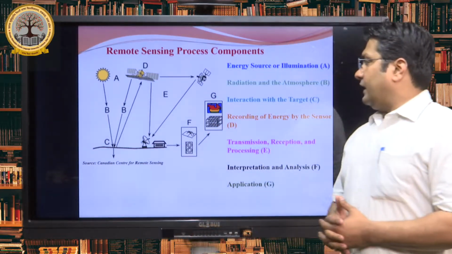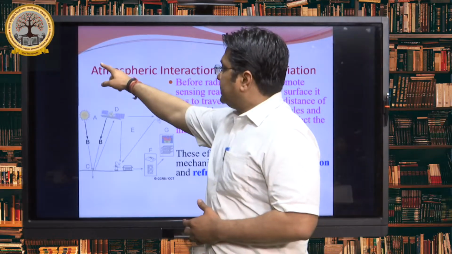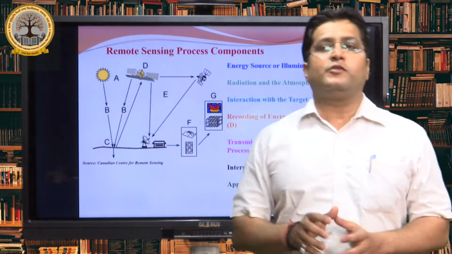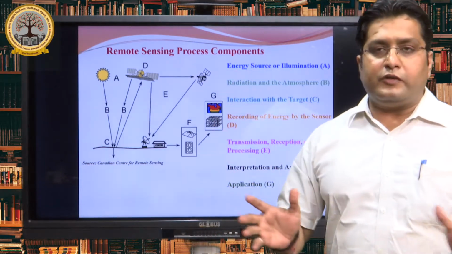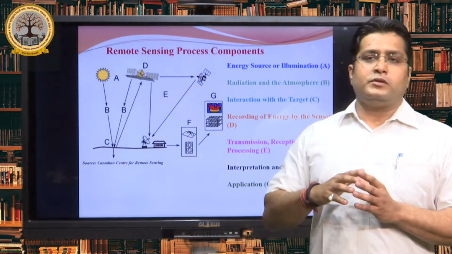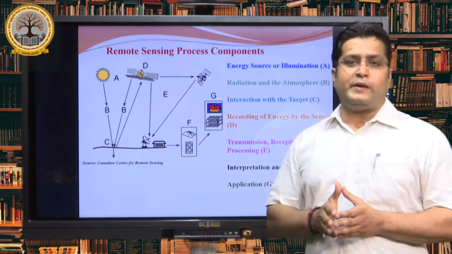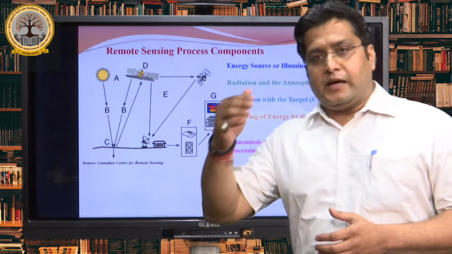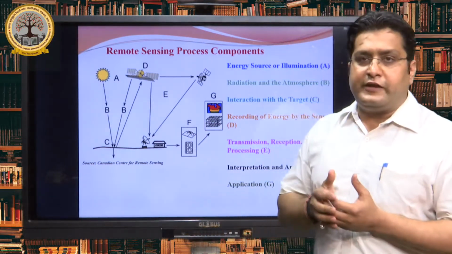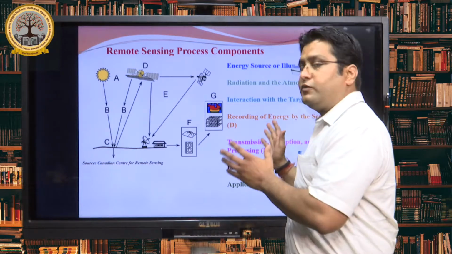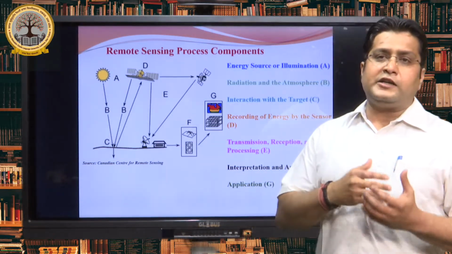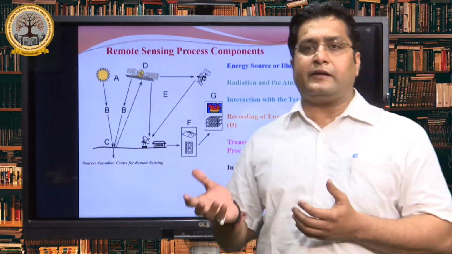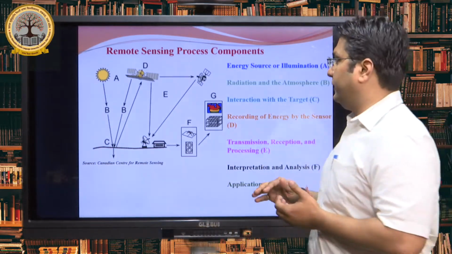With this diagram, you can see there is a natural source of energy. If you are talking about the types of remote sensing, I have already told you remote sensing can be divided into two parts, passive remote sensing and active remote sensing. If we are using the natural source of energy, that is passive remote sensing, and if we are using an artificial source of energy, that is active remote sensing. All types of radar technology are part of active remote sensing.